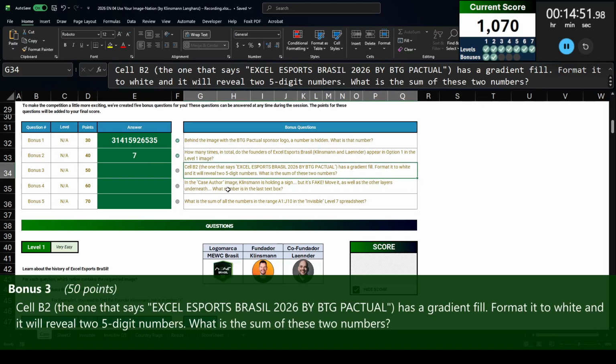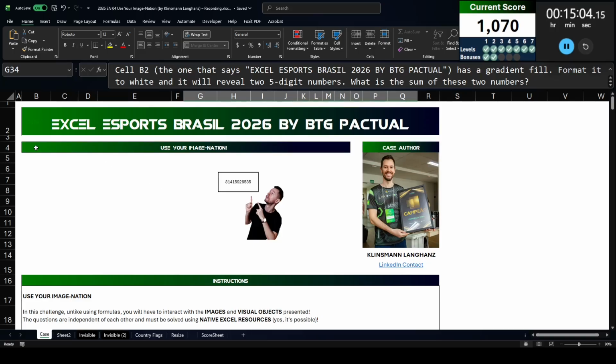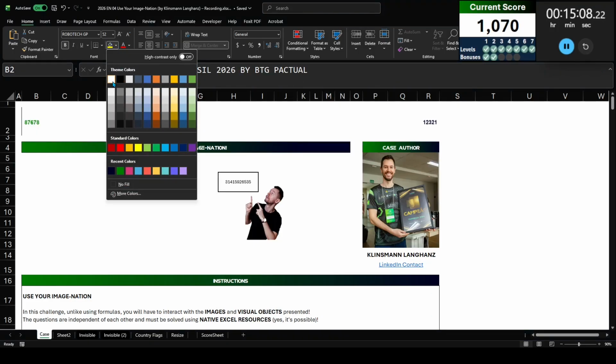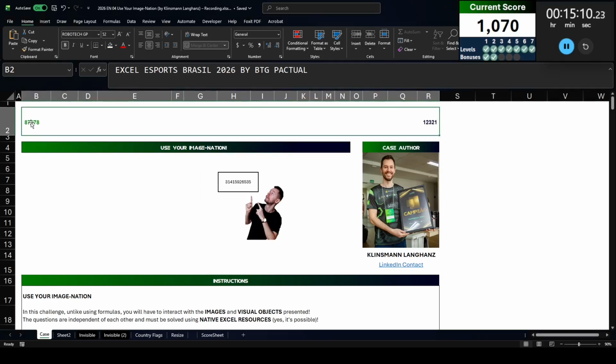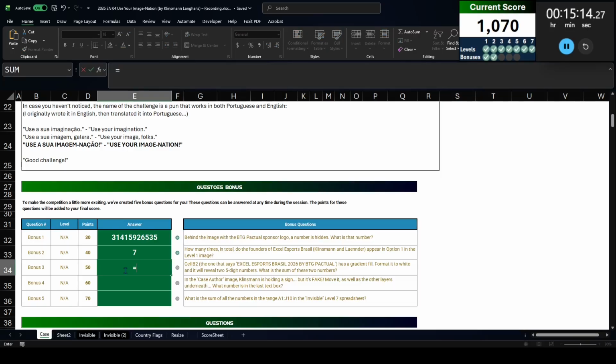Bonus 3. Cell B2, the one that says Excel Esports Brazil 2026 by BTG Pactual, has a gradient fill. Format it to white and it will reveal 2 5-digit numbers. What is the sum of these 2 numbers? All right, so we are going to take this cell here, change the background fill to white. Oh, there we go. We get 87678 and 12321. So 87678 plus 12321, 99999. Very good.